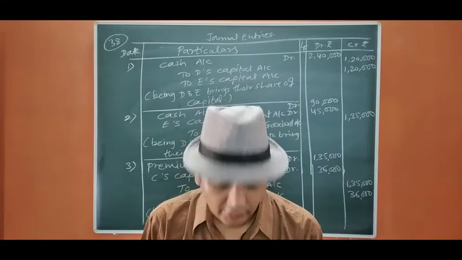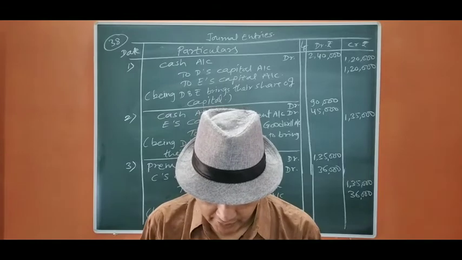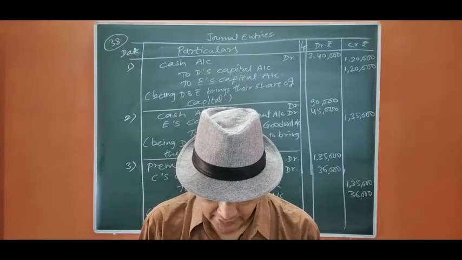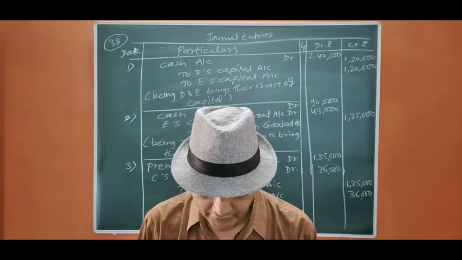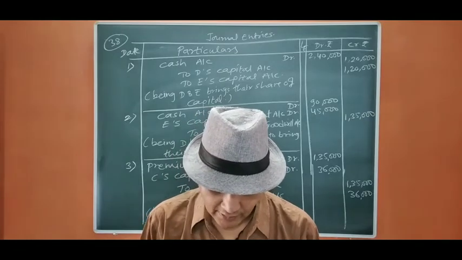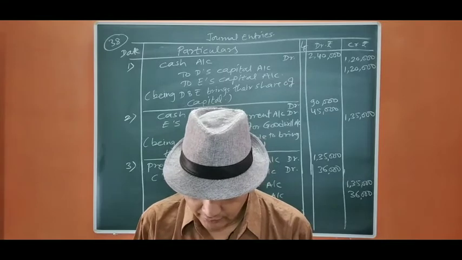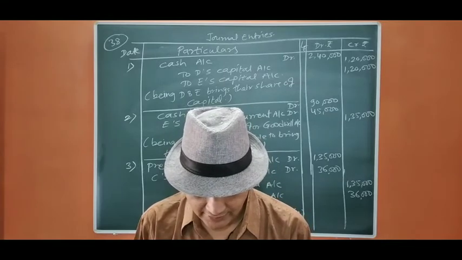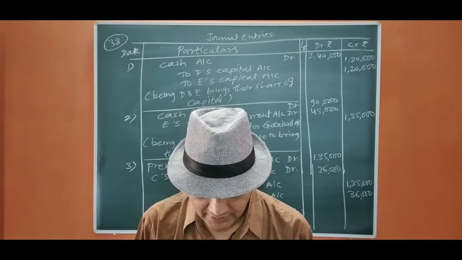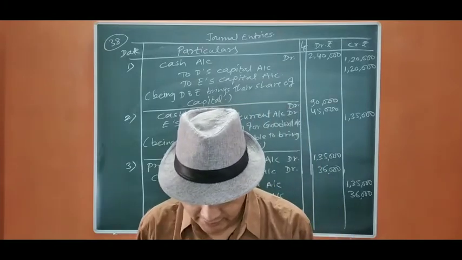Now, question number 39. Mohan and Sohan were partners in a firm sharing profits and losses in the ratio of 3:2. They admitted Ram for 1/4 share on 1st April 2019. It was agreed that goodwill of the firm will be valued at 3 years purchase of average profit of last 4 years ended 31st March: for 15-16, 50,000; for 16-17, 60,000; for 17-18, 90,000; and for 18-19, 70,000.